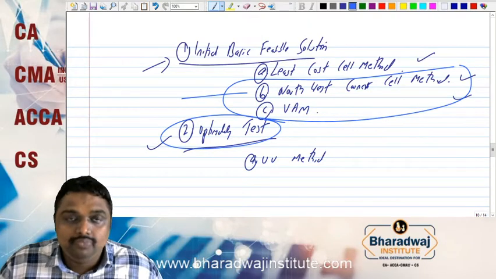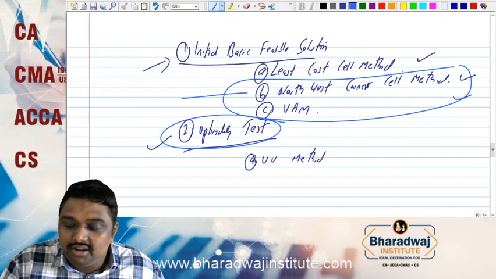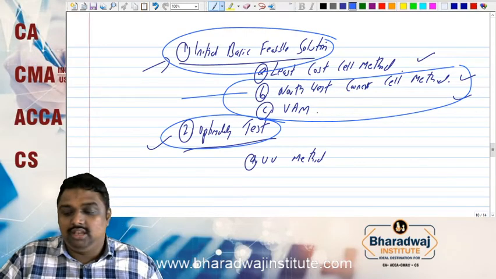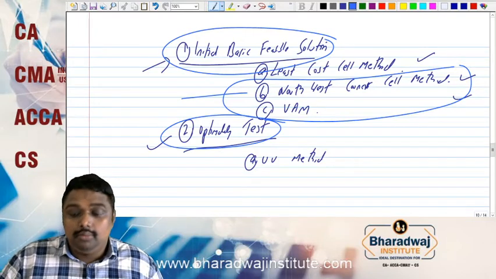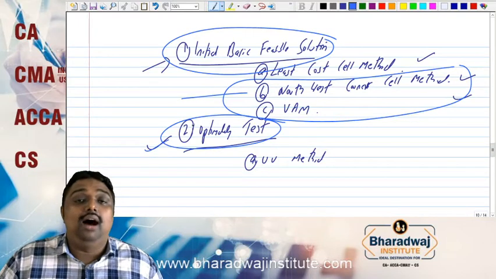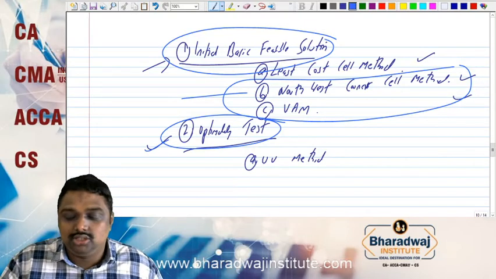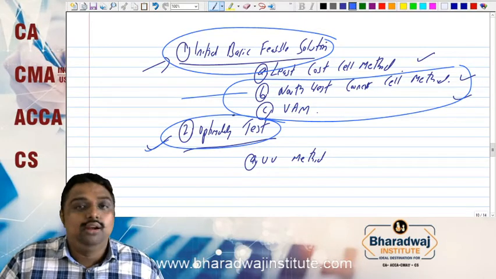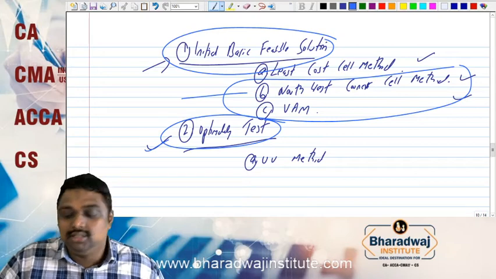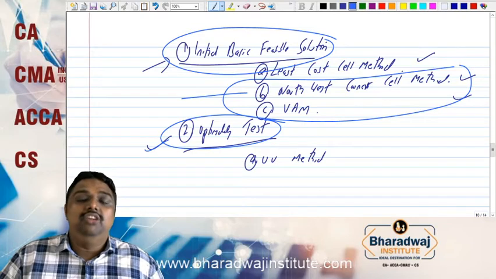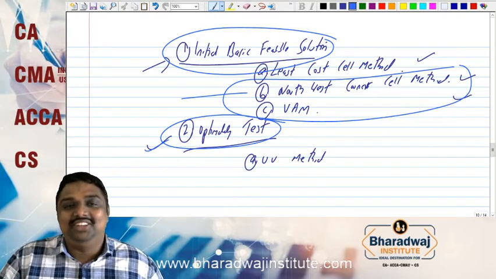Generally, in intermediate they will test only up to the initial basic feasible solution, but at final level they may ask optimality. Both your intermediate and final syllabus have this topic, so we are learning everything that is in your syllabus.